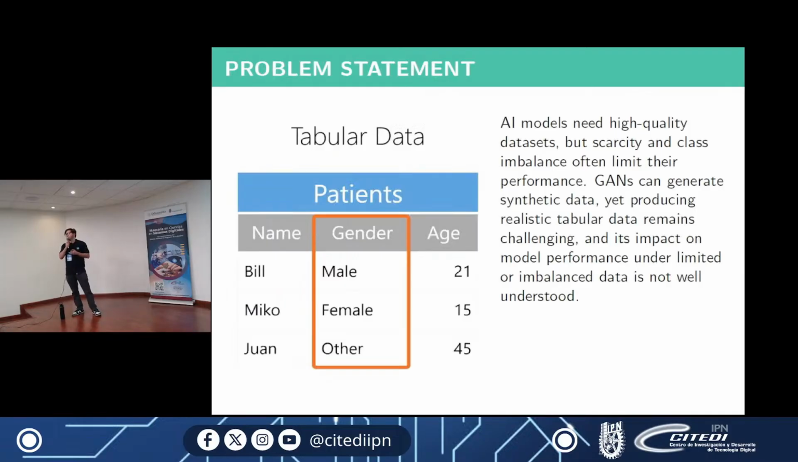Okay, so in the problem statement, we notice that AI models need high quality datasets, but scarcity and class imbalance often limit their performance. And here is where GANs can generate synthetic data. We have an example for tabular data here, but producing this tabular data remains challenging, and its impact on model performance under limited or imbalanced data is not well understood. So basically, we noticed this problem and we decided to work on it.